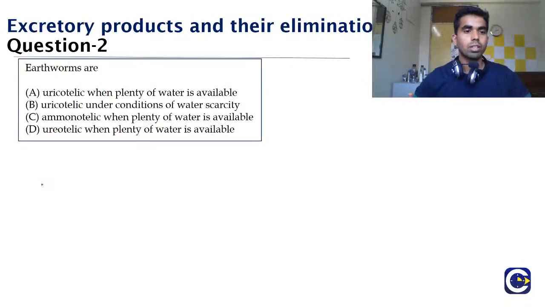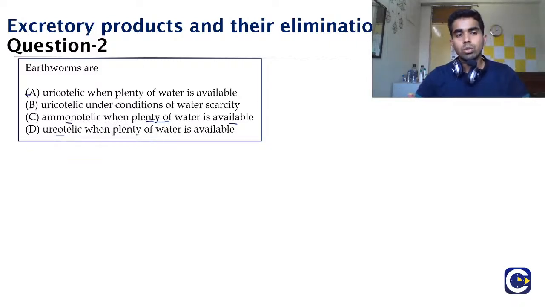Now coming to question number 2. Earthworms are: option A, uricotelic when plenty of water is available; option B, uricotelic under conditions of water scarcity; option C, ammonotelic when plenty of water is available; and option D, ureotelic when plenty of water is available.